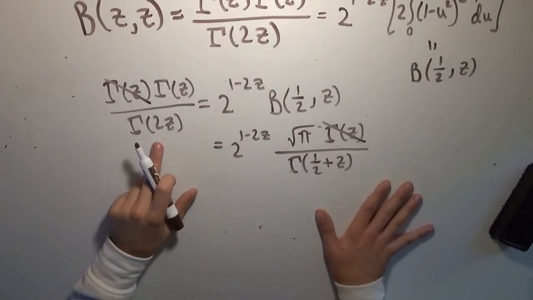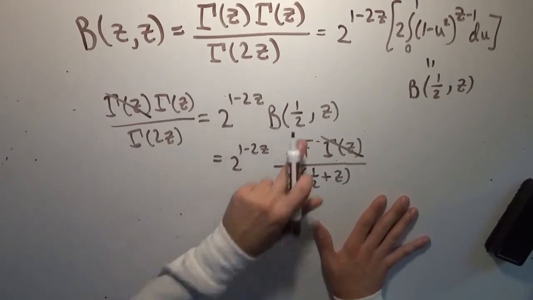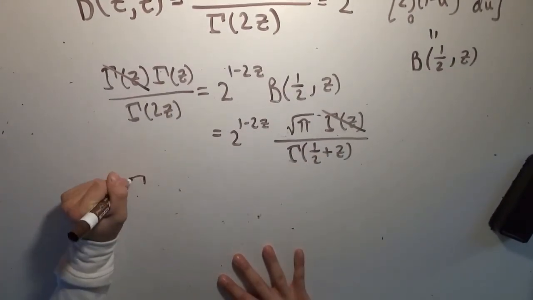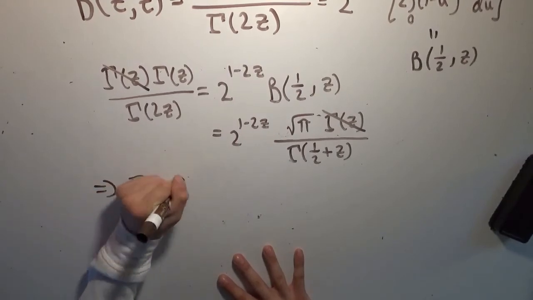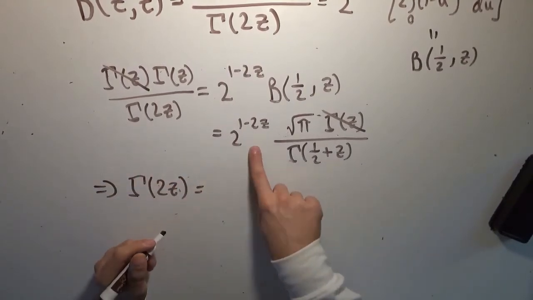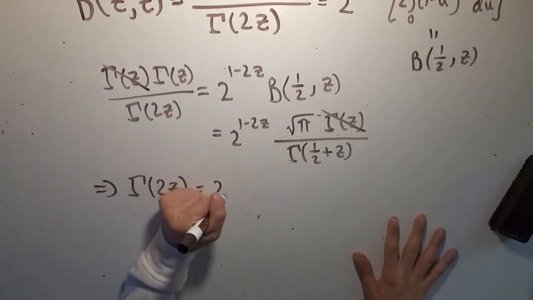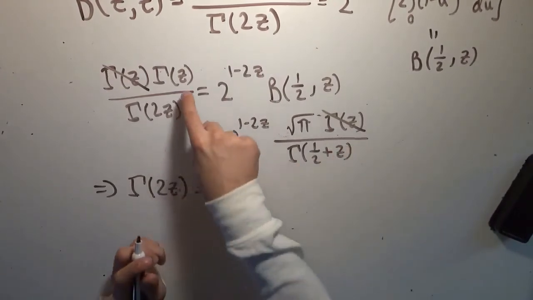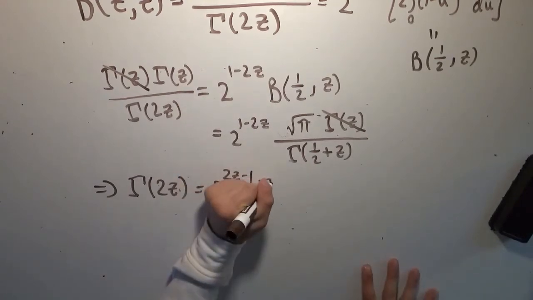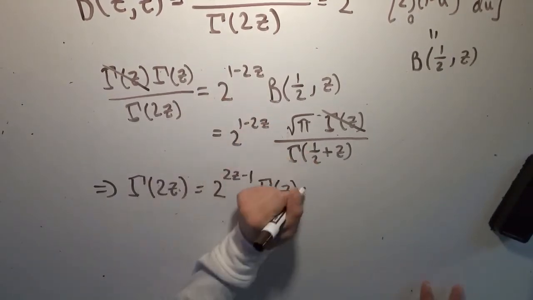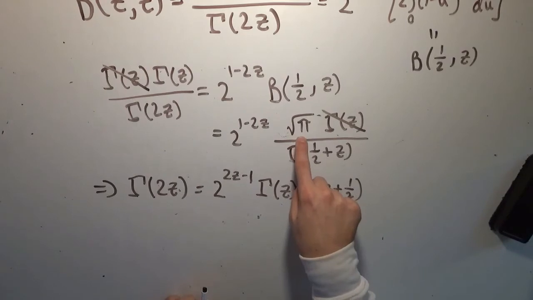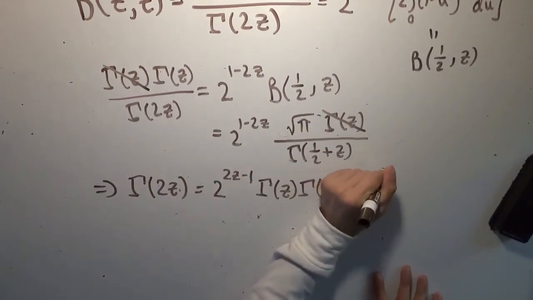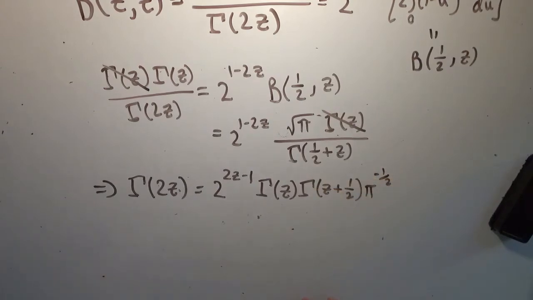And now we can isolate gamma of 2z. So we multiply those things over, rearrange the equation, and we end up with the fact that gamma of 2 times z is equal to, since we have to multiply that over to the other side, 2 to the 2z minus 1 times this single gamma function, so gamma of z, times gamma of z plus 1/2 times pi to the negative 1/2, because we'll be dividing that over, so we get pi to the negative 1/2, or 1 over the square root of pi.